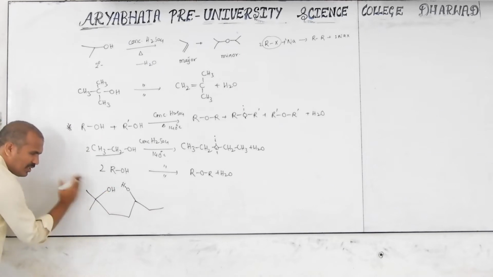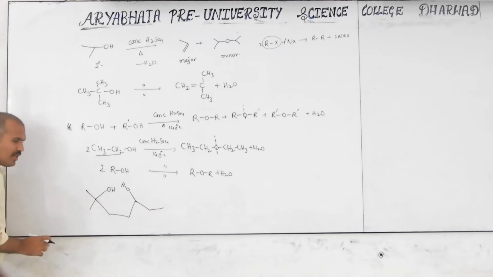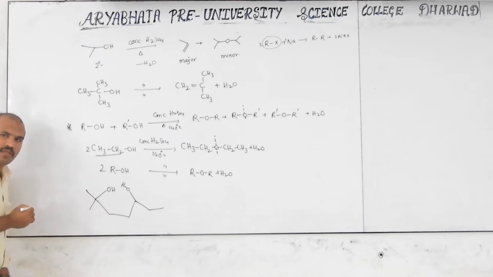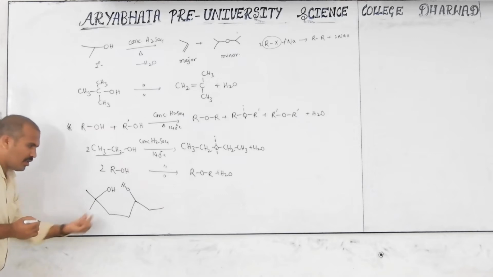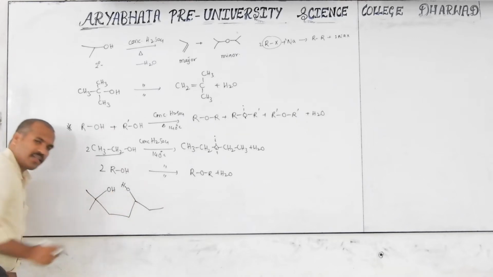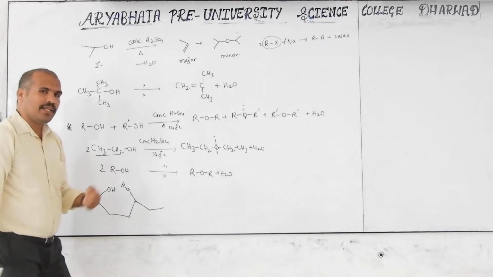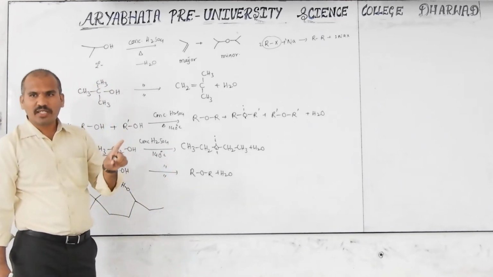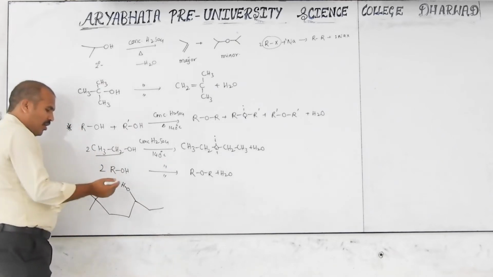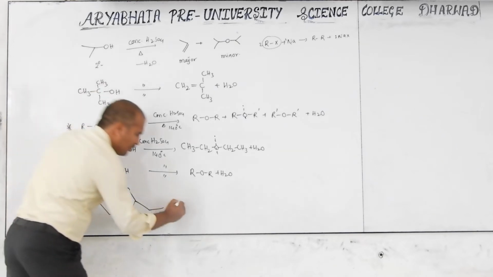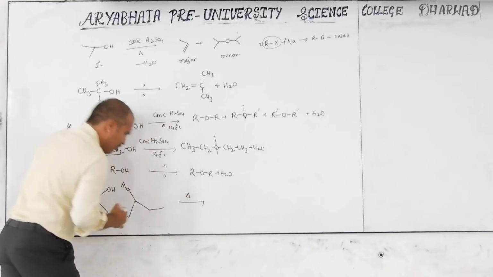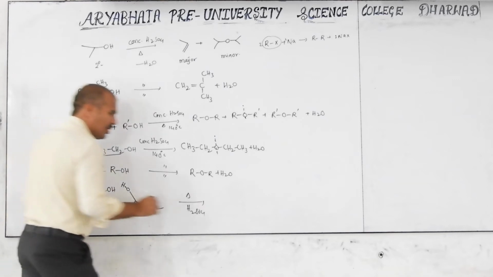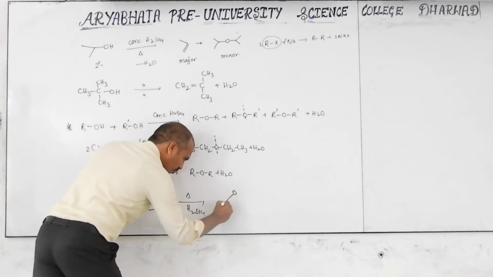The left side alcohol, the OH group, is tertiary alcohol because this carbon is bonded to 3 other carbons. So the left side alcohol is tertiary and the right side alcohol is secondary. You already know the acidic nature of alcohol: primary is more acidic than secondary, secondary is more acidic than tertiary. Now we form the ether at this temperature in the presence of the acid H2SO4. A water molecule is eliminated, then we get the ether here.